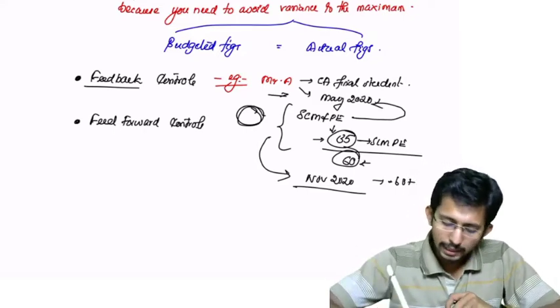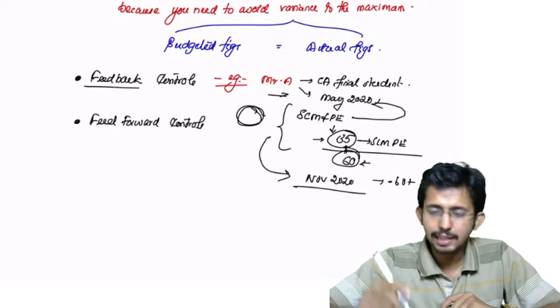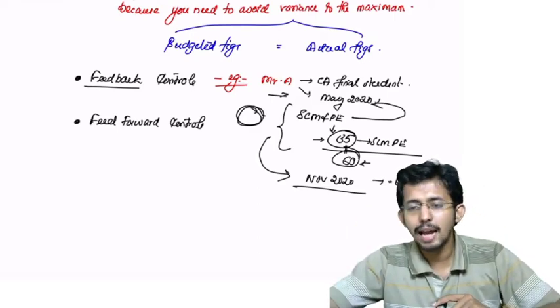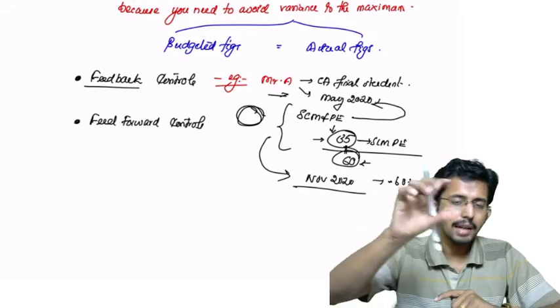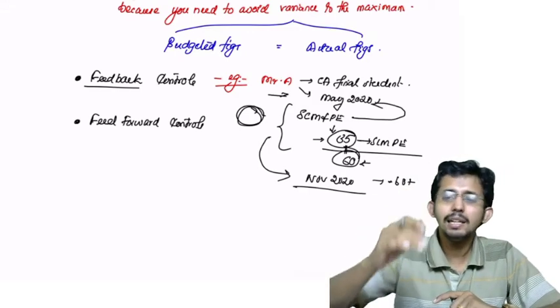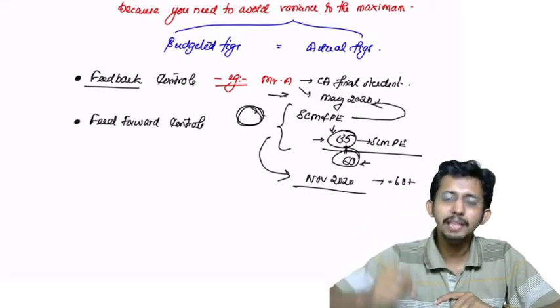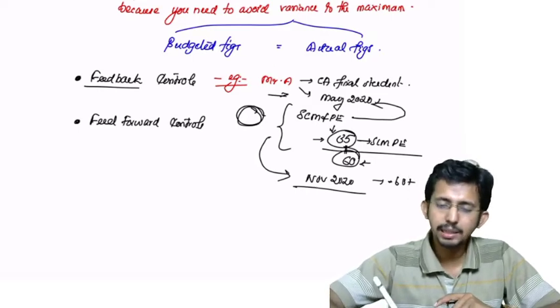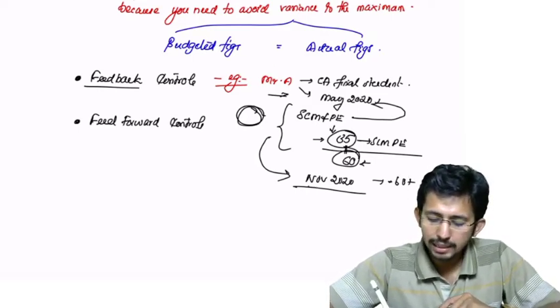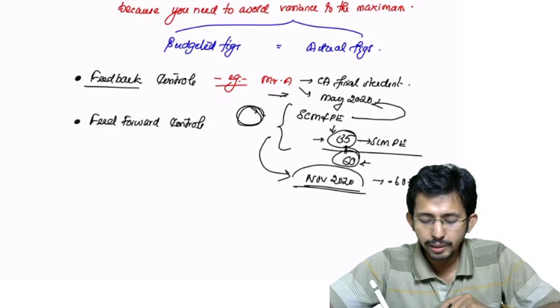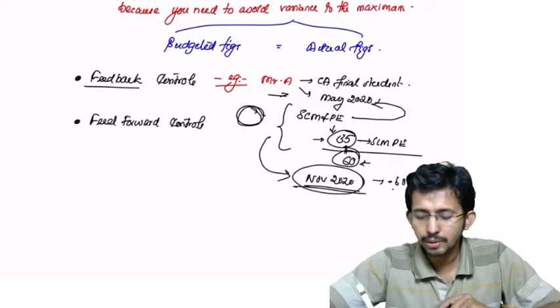So in May 2020 his expectation was different from his actual result, and from that incident he learned a lot of things. He got the feedback and he implemented those controls for the next attempt or next period, that is November 2020, and he was able to achieve his target there.